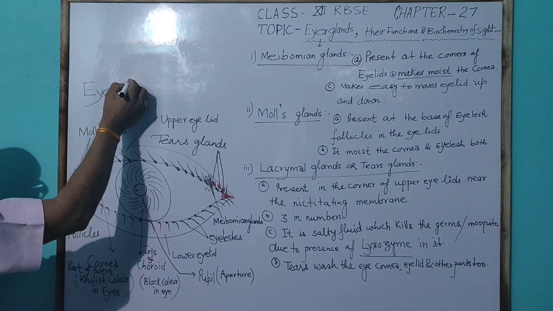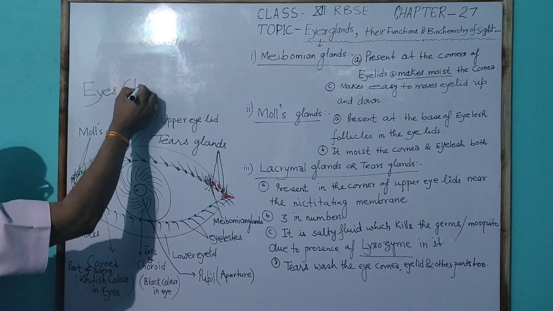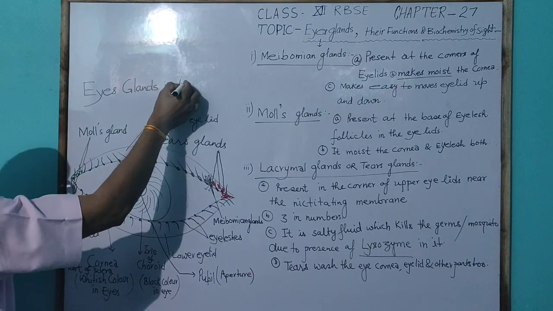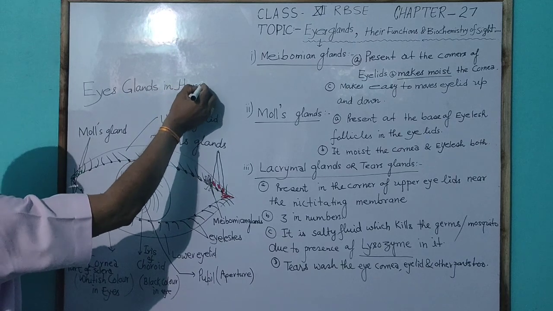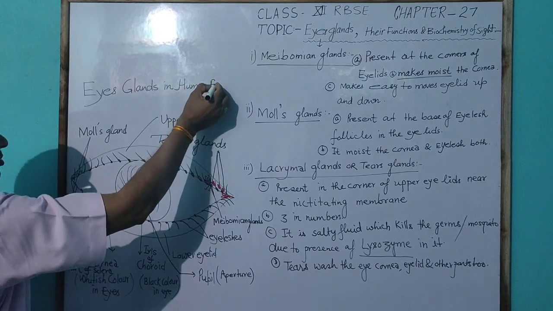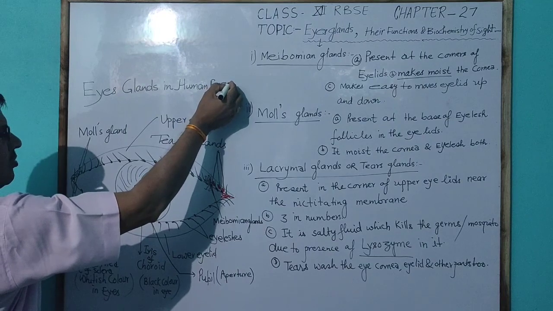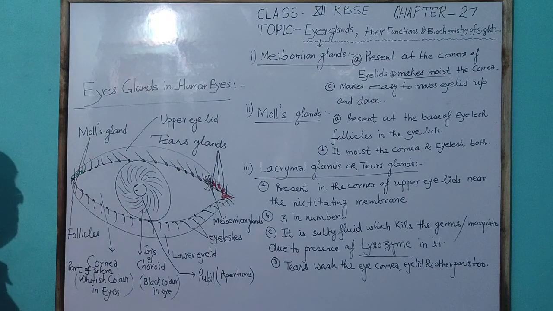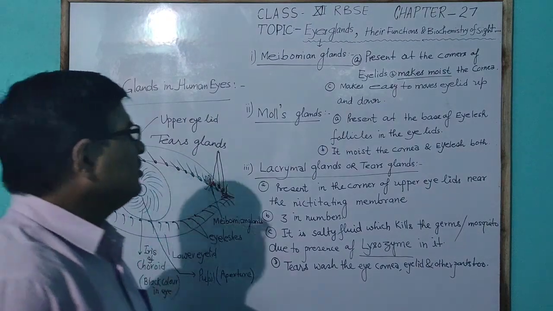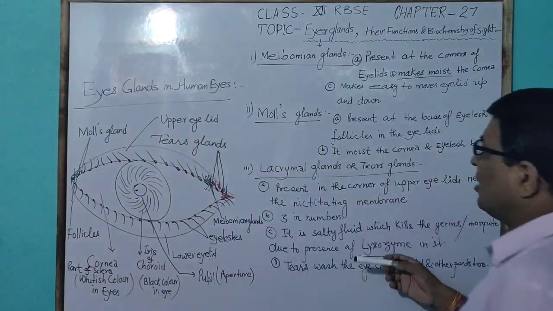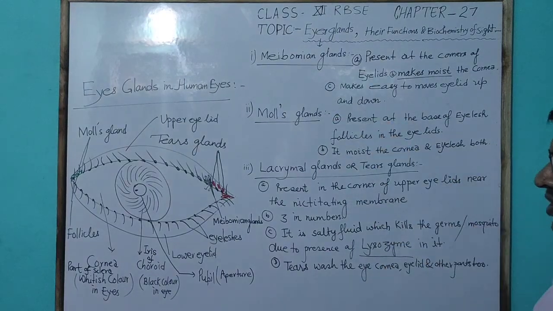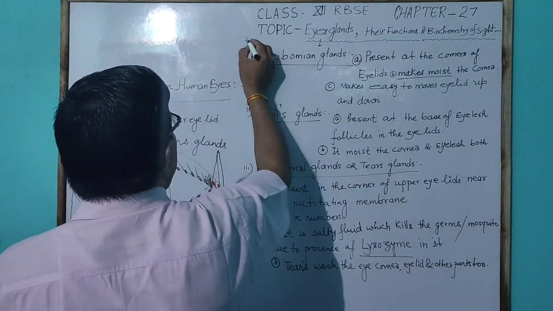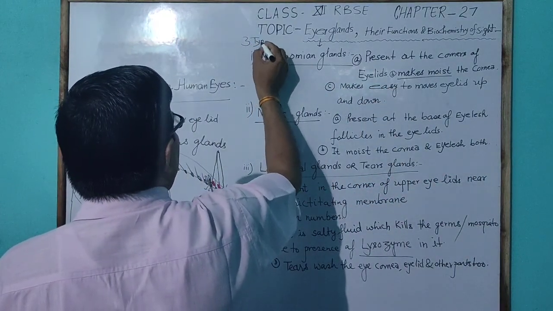Different types of eye glands are shown in the human eye, with the help of small notes here. Eye glands are of three types.